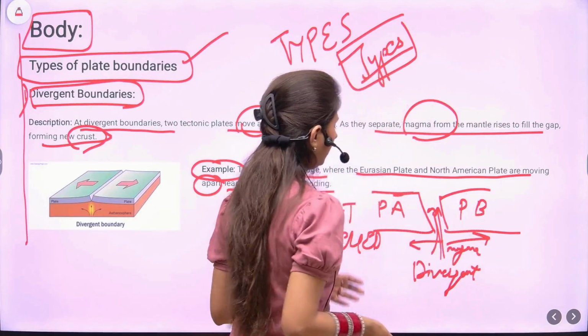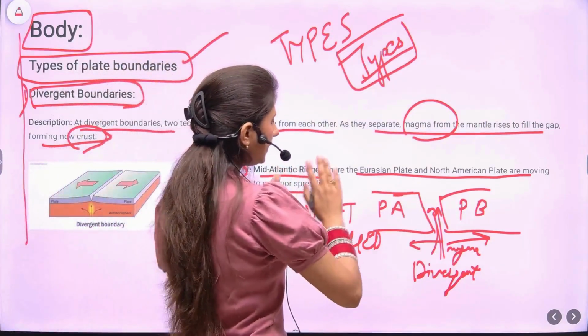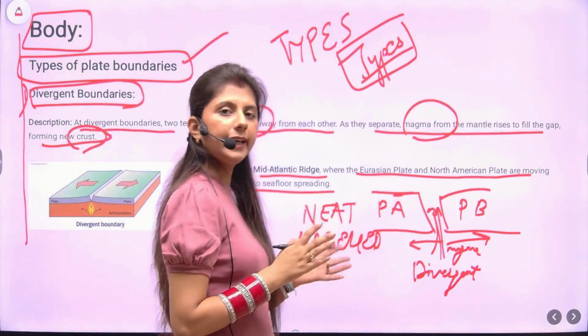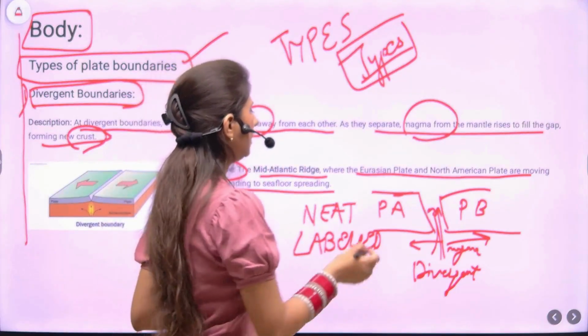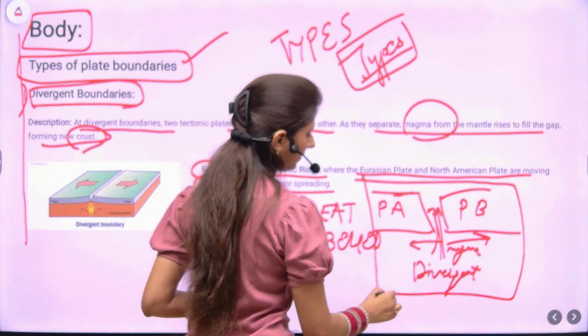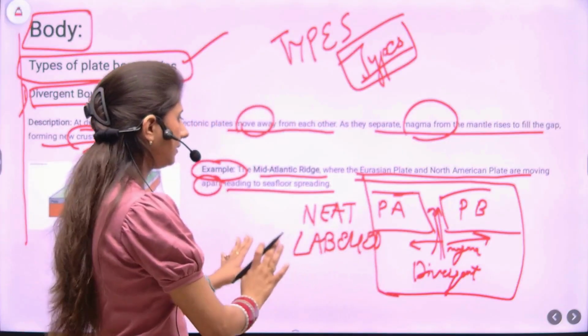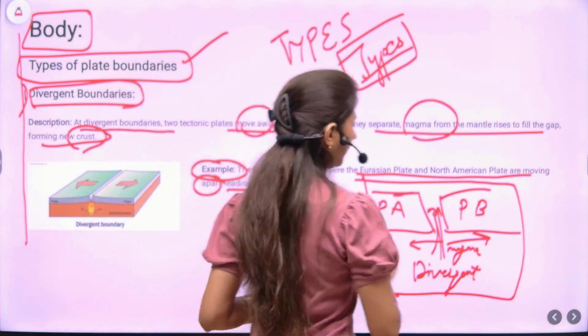This moves apart. Also, what else you can do here is always look at the scale at which you are drawing the diagram. Because you have limited space, you need to use that space efficiently. So better use a box, draw the diagram inside it. It's nice, neat and labeled, and the space is also used efficiently. So this was the first part.